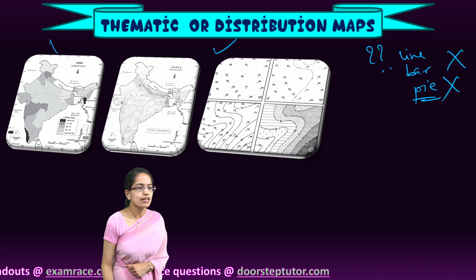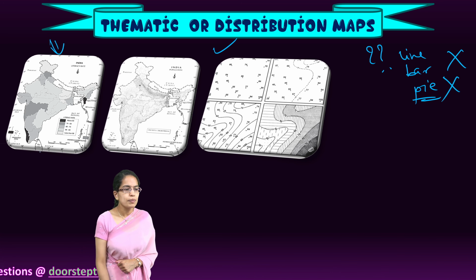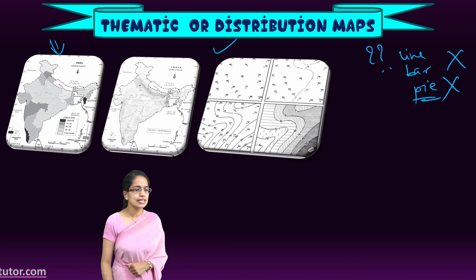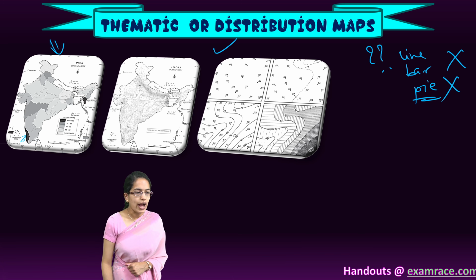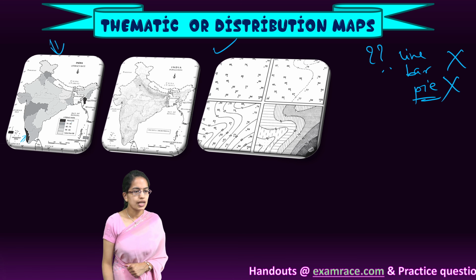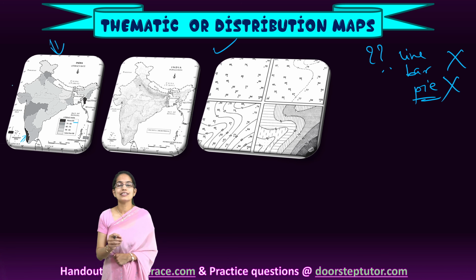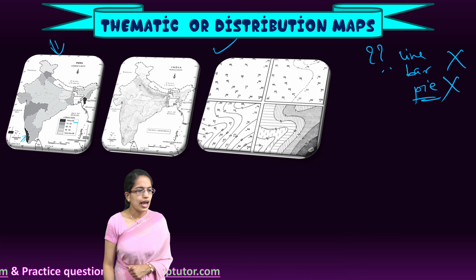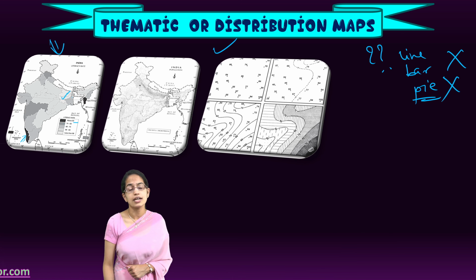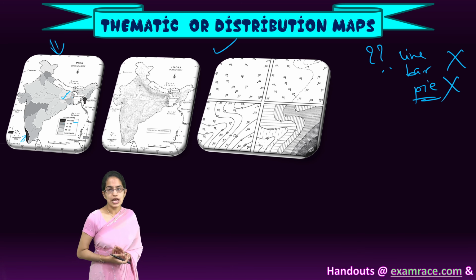So let's say the first map shows the literacy rate in India. Simply by visualizing this map, I can say the state of Kerala has a very high literacy rate. Why? Because the color is very dark here and it shows above 83, and it gives me a clear picture that this is a state with very high literacy. On the other hand, I have the states where the literacy rate is less than 56. Bihar and Jharkhand are a classic example. There are of course other states as well, but just to cite an example.